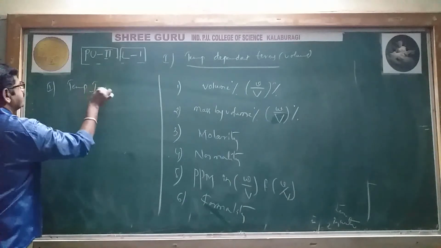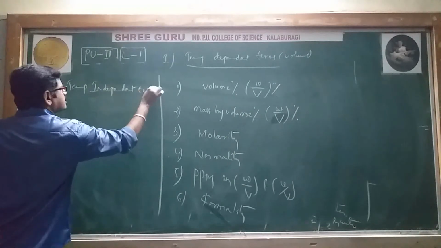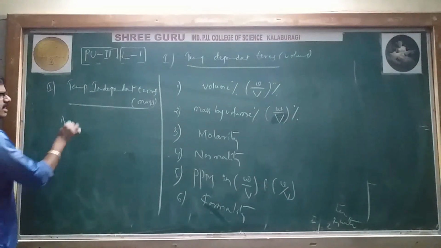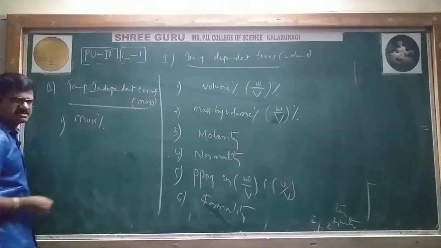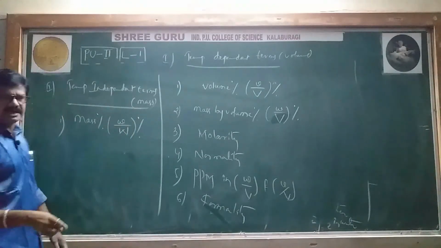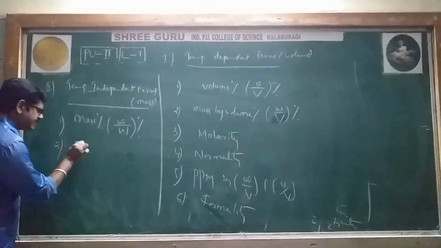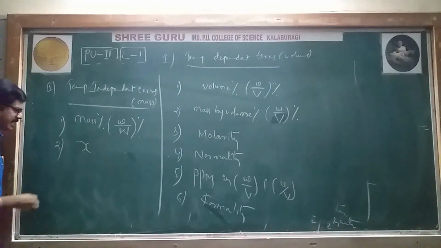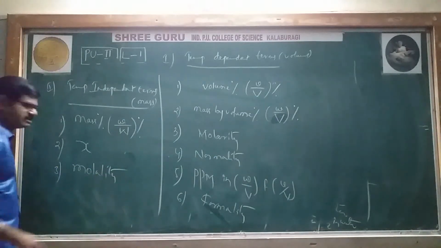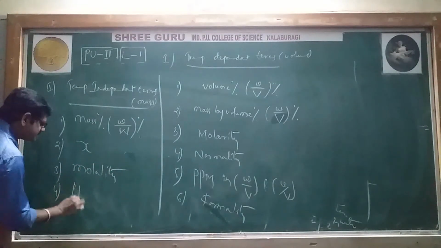Okay. Second one is temperature independent terms. Temperature independent terms include just mass only. Again, number one, mass percentage, which is nothing but W by W percentage, small w by capital W. Second one, mole fraction. We indicate it with the X symbol. Third one, molality.